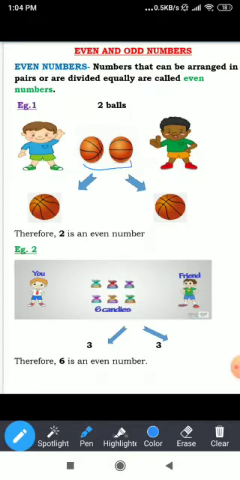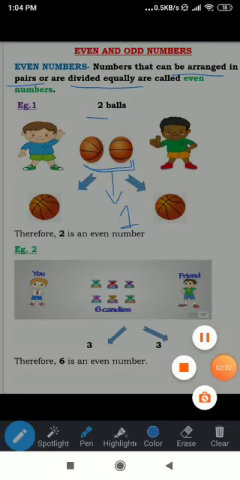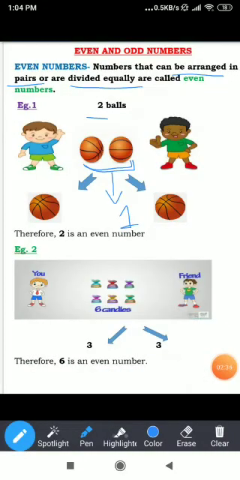For example, here, two balls are here. Let's assume these are two objects. So these two balls are making a pair like this. So we can say that number 2 is following these two conditions. It is dividing equally also and we are able to arrange it in pair also. Therefore, we can say that 2 is an even number.